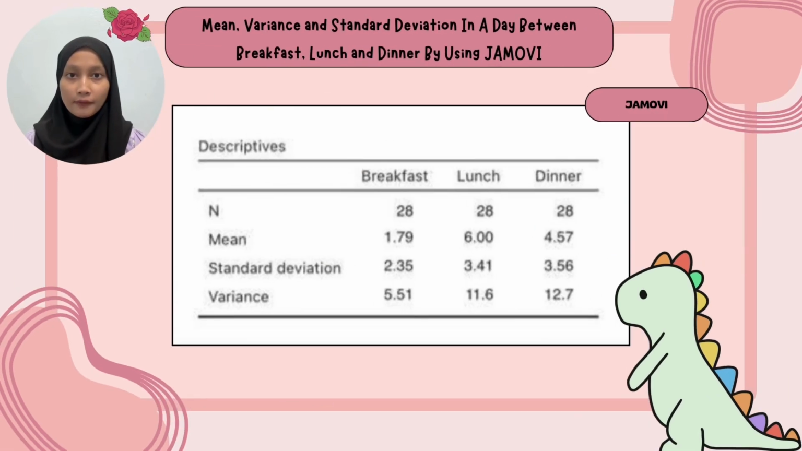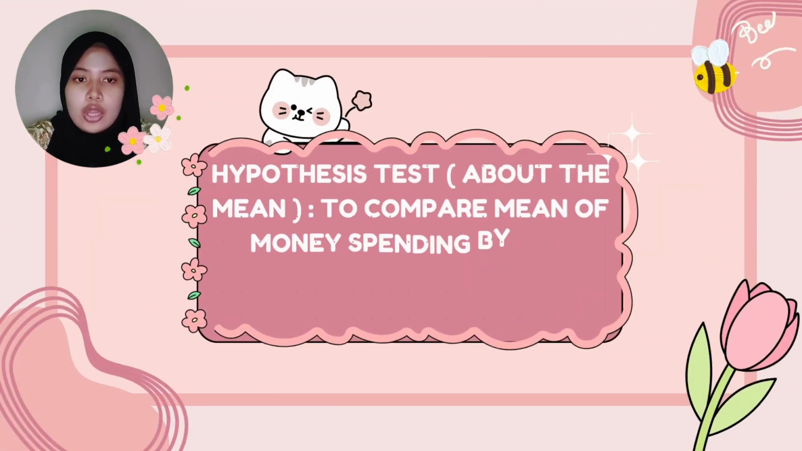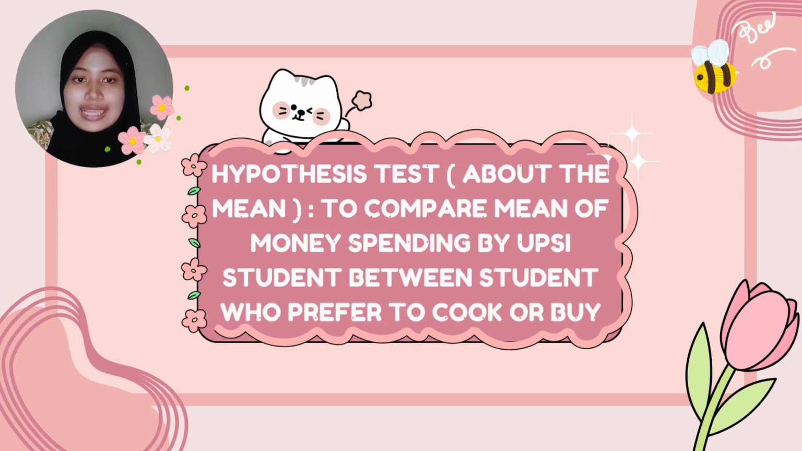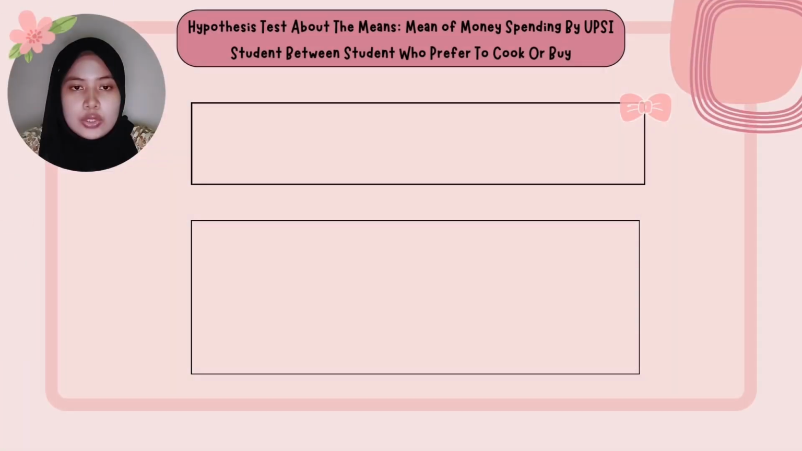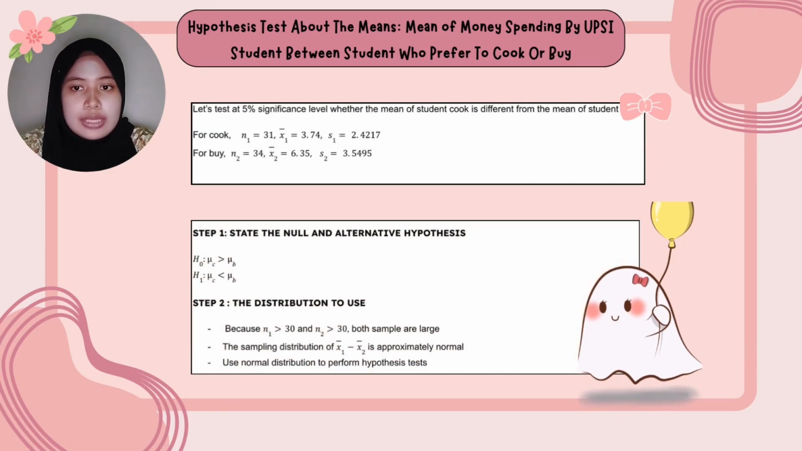This slide shows the values of n, mean, standard deviation, and variance in a day for breakfast, lunch, and dinner using Jamovi. Next, the second objective is to compare mean money spent on food between cook versus cafe by using hypothesis test in two populations. So let's test at 5% significance level whether the mean of students who cook is different from the mean of students who buy. For cook, sample size is 31, sample mean is 3.74 and standard deviation is 2.4217. For buy, sample size is 34, sample mean is 6.35 and standard deviation is 3.5495.